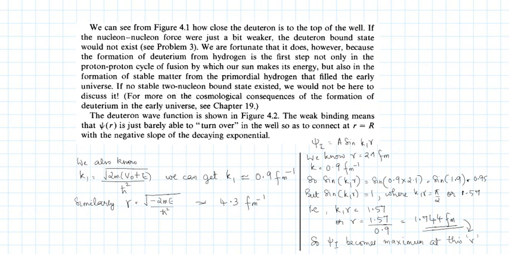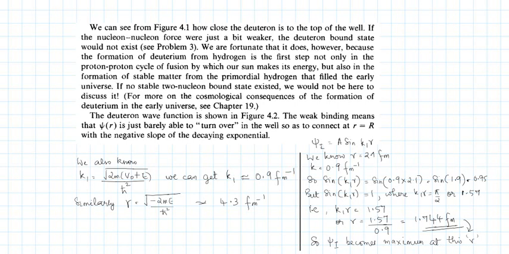Now we know relations like this. You had substituted k1 as root of 2m into V0 plus E by h cross square. You obtained V0 just now. You know what is E and you know what is m and h cross square, everything you know. So from here you can evaluate k1 as approximately 0.9 femtometer inverse.